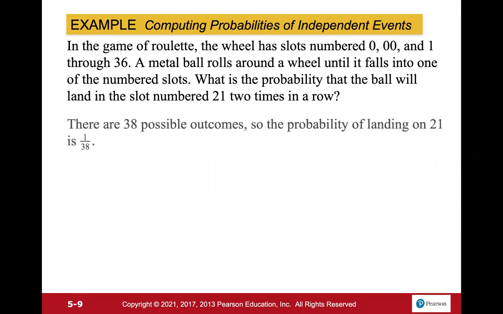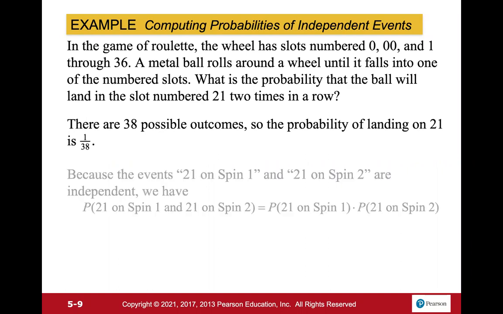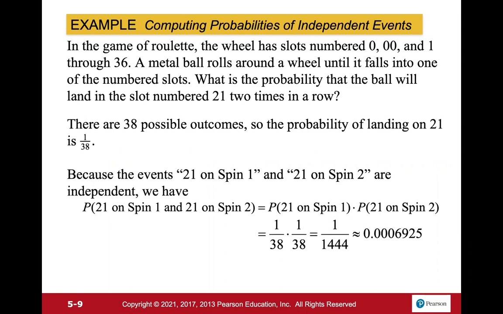And let's see what they say. So 38 possible outcomes, the probability of landing on 21 is 1 out of 38. Cool, that's what we got. Because the events 21 on spin 1 and 21 on spin 2 are independent, we have the probability of 21 on spin 1 times the probability of 21 on spin 2 equaling the exact same thing. So 1 over 1,444, and that gave us that solution that we got on Excel.